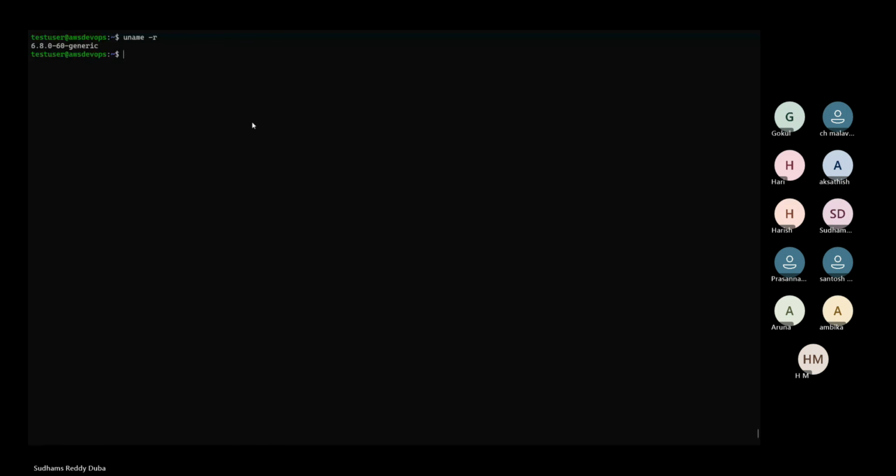Okay. I hope you are able to see. So this is the command. If you execute, you can see the latest version of kernel got activated.